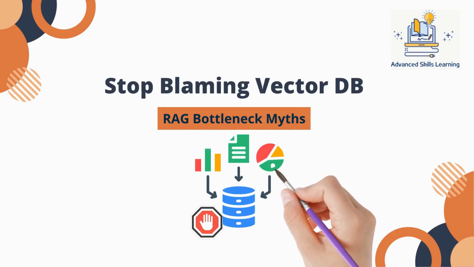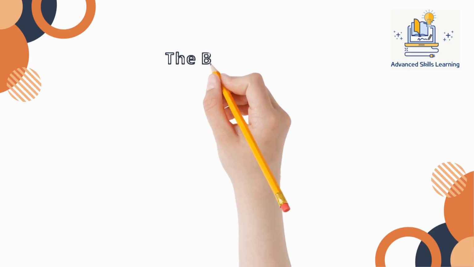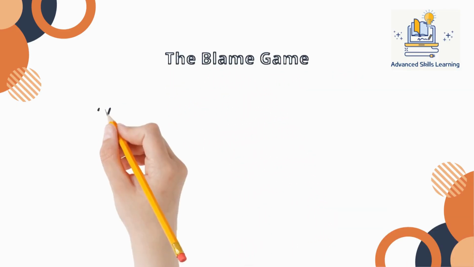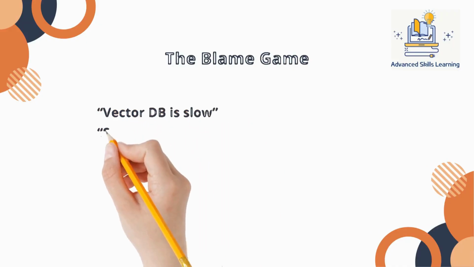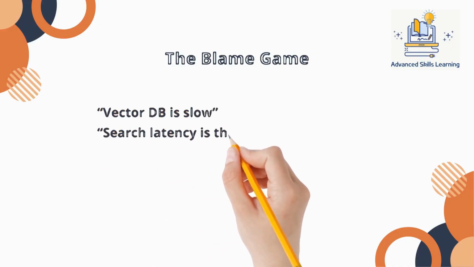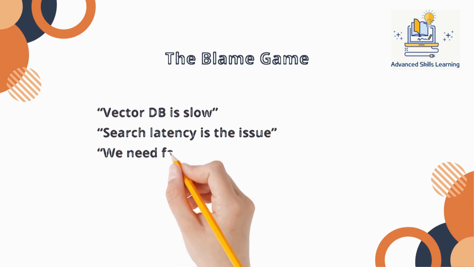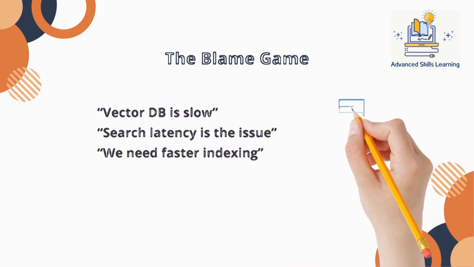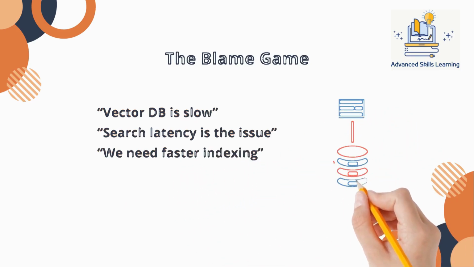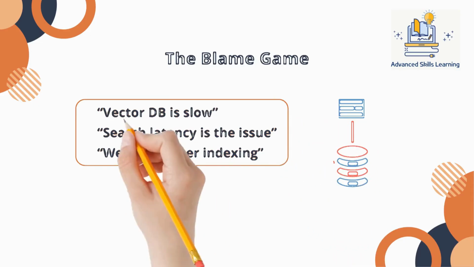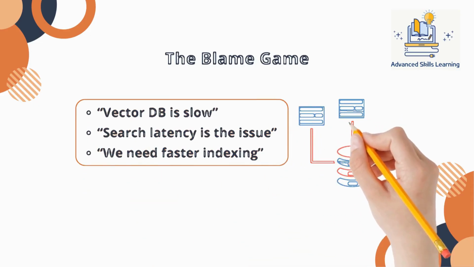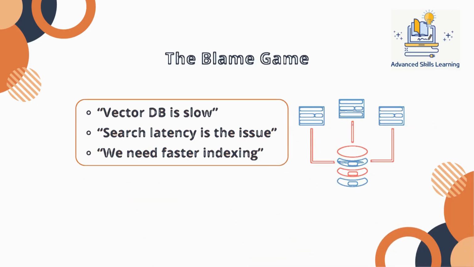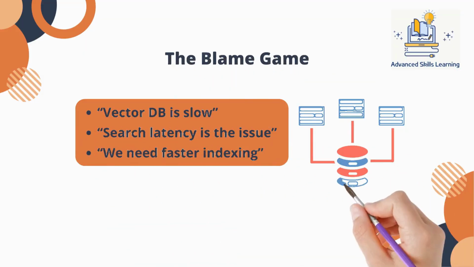One of the most common complaints in production RAG systems is this: our system is slow. And almost immediately, teams point to the vector database. They assume retrieval is the bottleneck. They assume search latency is the problem, and they start looking for faster indexing, better embeddings, or a new vector database entirely. This assumption feels intuitive because retrieval is visible, but visibility does not equal impact.